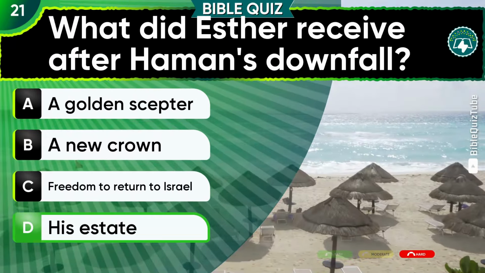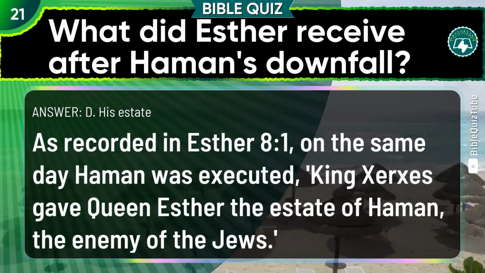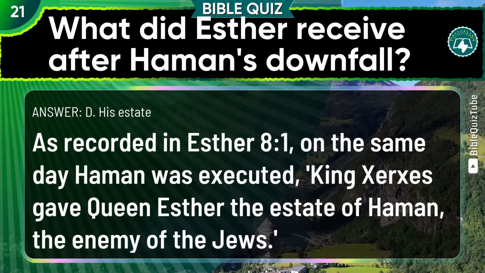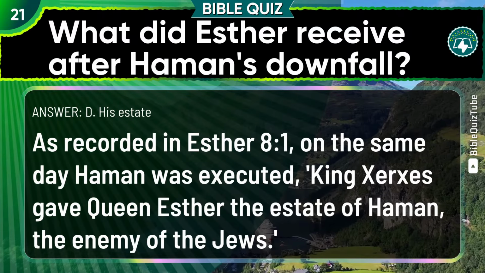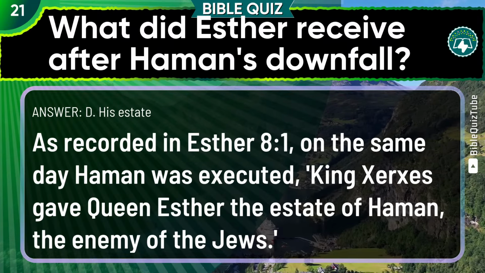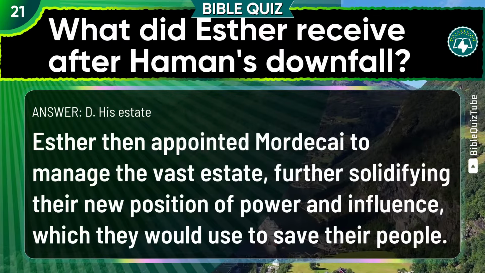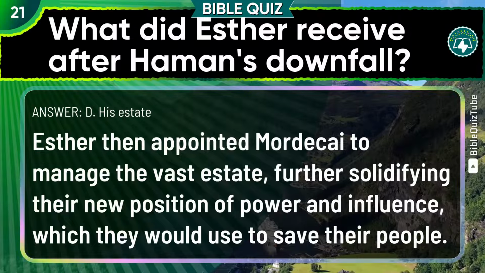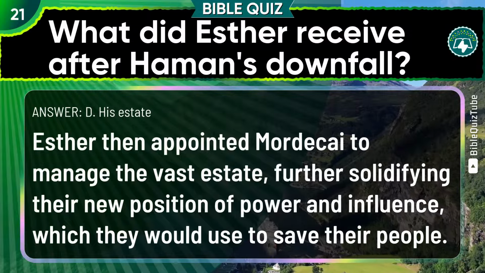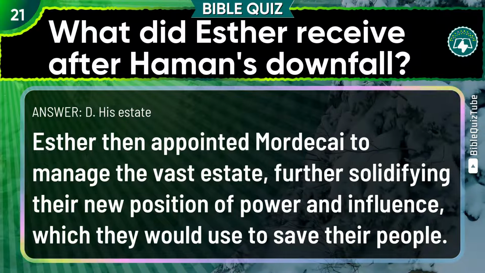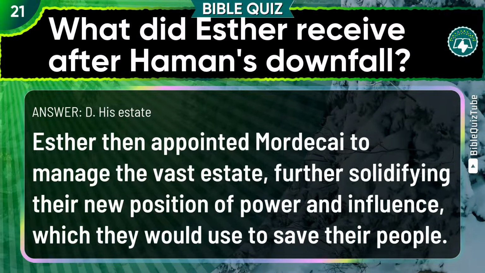His estate. The explanation: As recorded in Esther chapter 8 verse 1, on the same day Haman was executed, King Xerxes gave Queen Esther the estate of Haman, the enemy of the Jews. Esther then appointed Mordecai to manage the vast estate, further solidifying their new position of power and influence, which they would use to save their people.